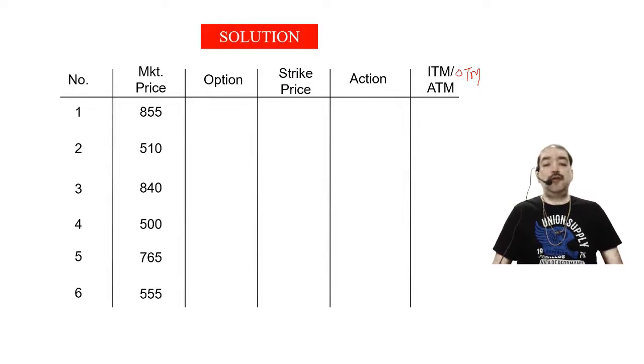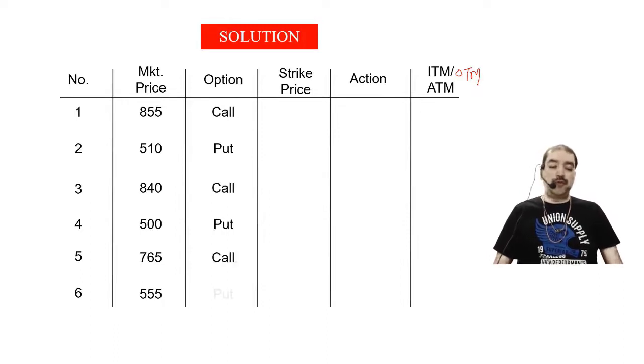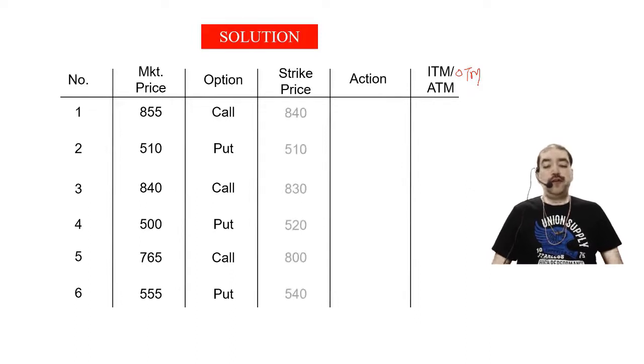Done. Now write down the type of option, the nature of option, whether it is a call option or a put option: call option, put option, call option, put option. Correct? Now write down the strike price. All these figures are given to you. Write down the strike price or the exercise price.